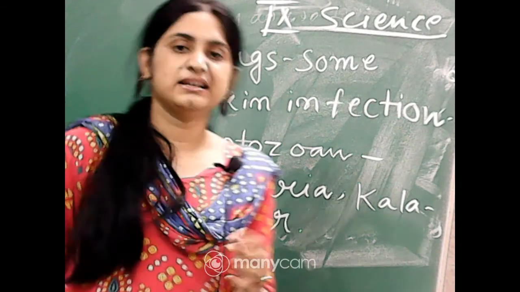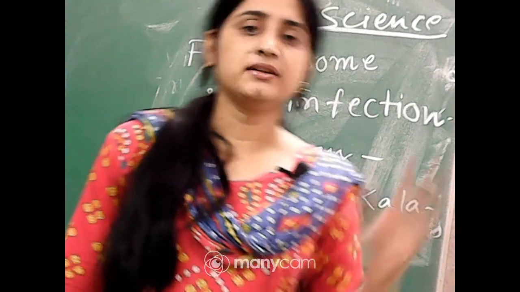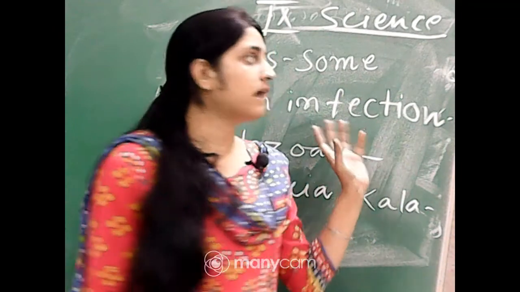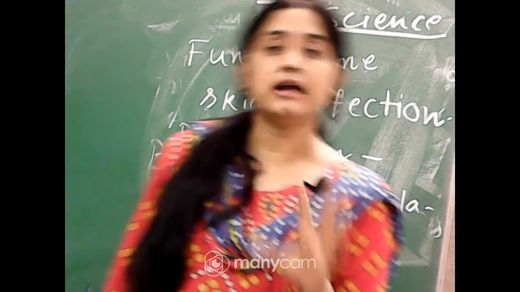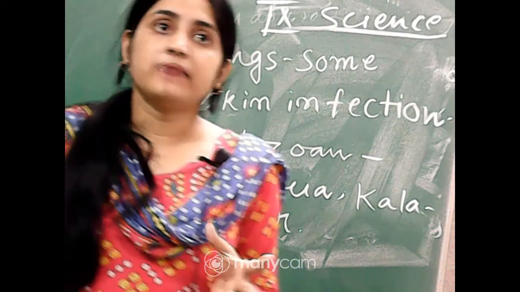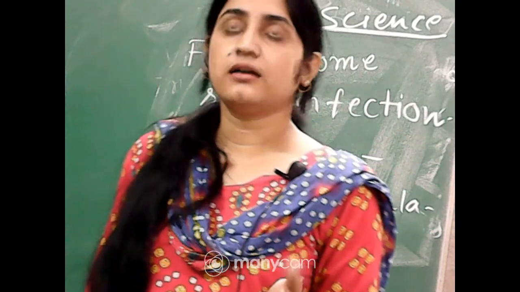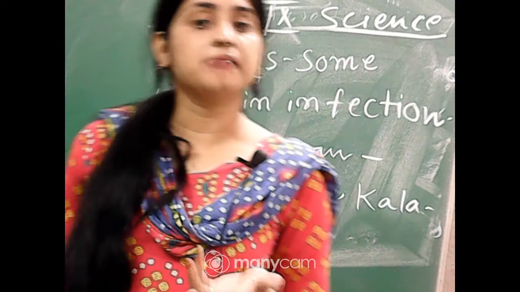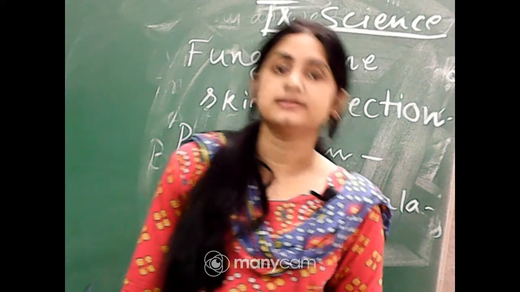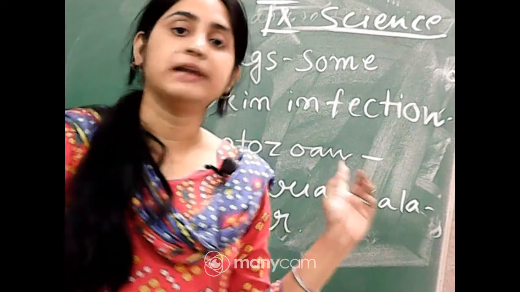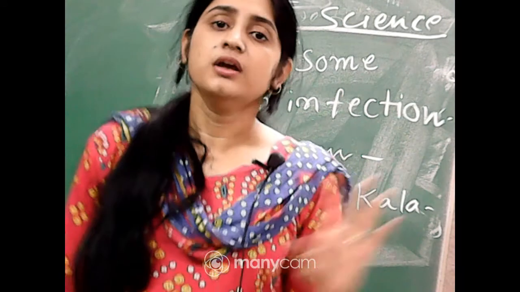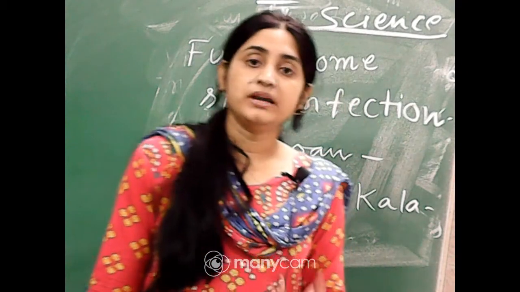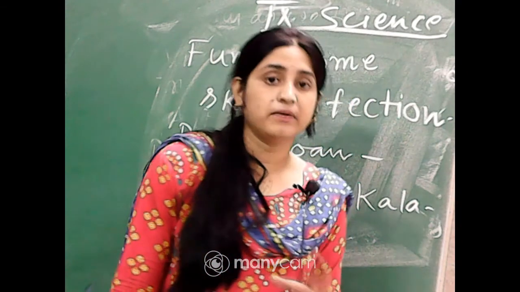Okay, so there is just very short type question coming from that parts only, that is the name of the disease and what is their causative agent. Okay, so if I ask you to give the example of some bacterial disease, give the example of some disease that occurs by viruses, the protozoan disease, then you can give the example of one or two. Okay, so viruses, that is responsible for the common cold, influenza, and dengue fever, Aedes.